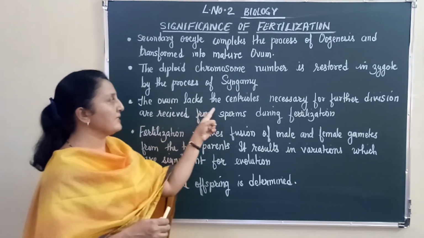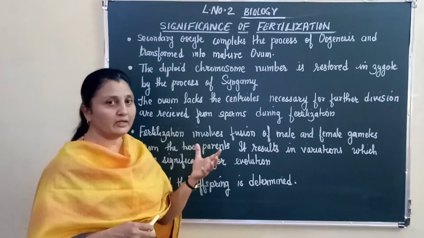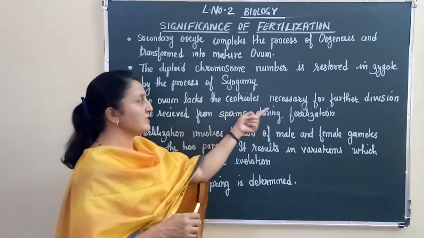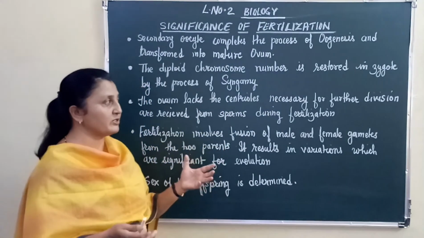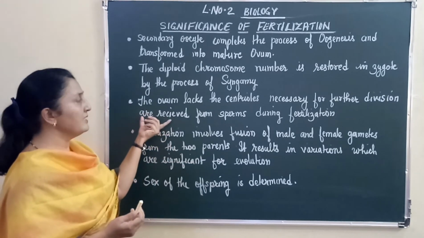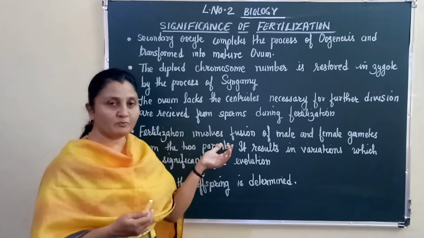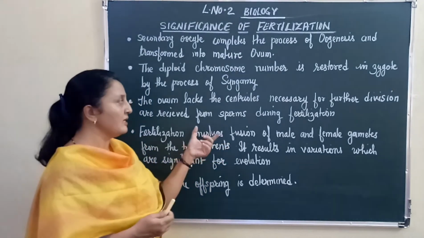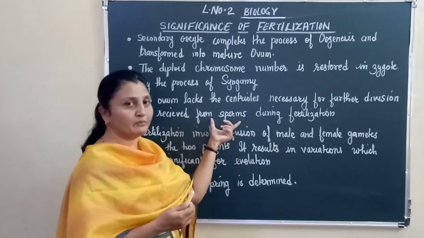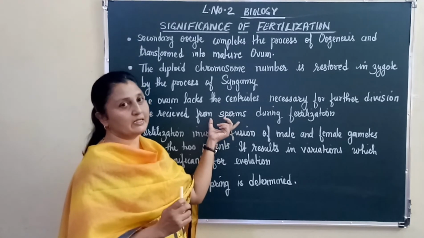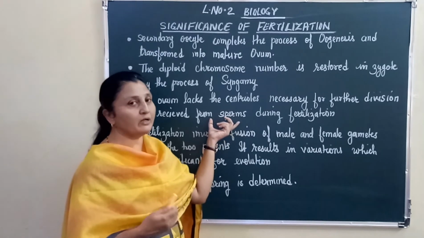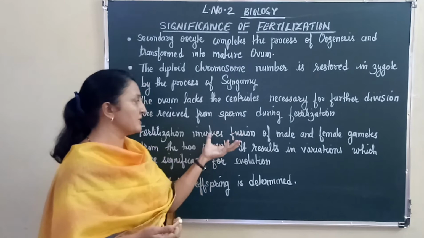The ovum lacks the centriole. Ovum does not have the centriole, and centrioles are necessary for further cell division, and these centrioles are received from the sperm. Remember, if the sperm does not donate those centrioles, no matter what happens, the egg will never undergo further divisions.